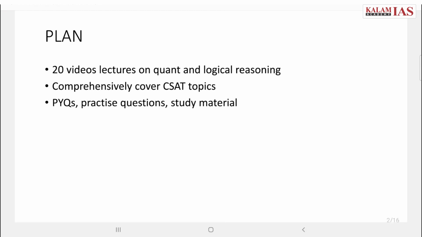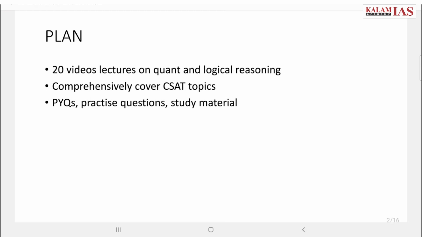for all of you. We will comprehensively cover all the CSAT topics, which include number system, progression, averages, percentage, profit and loss, ratio and proportion, time and work, speed, time, boats and streams, algebra, probability, permutation, combination, and also reasoning topics like coding, decoding, blood relation, rank and ordering, puzzles, sequence and series, cubes and dices, etc.